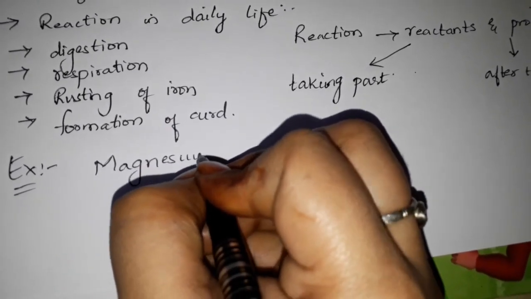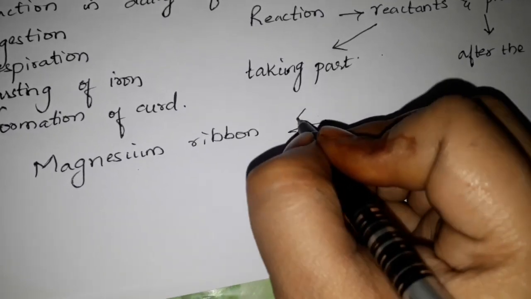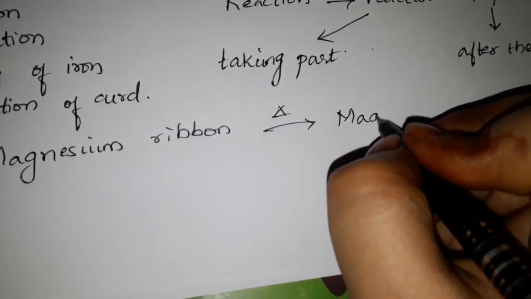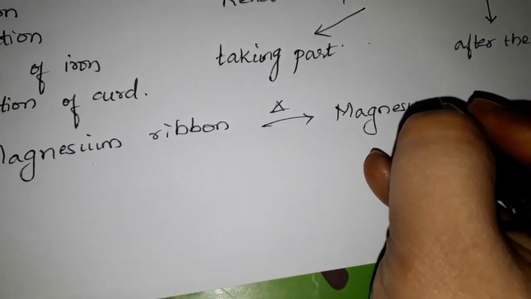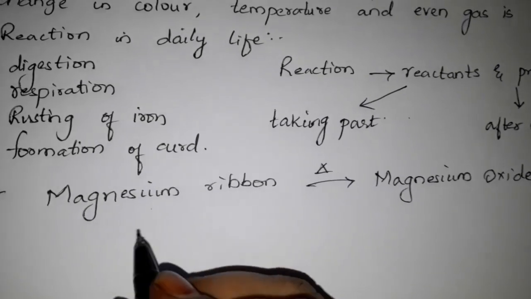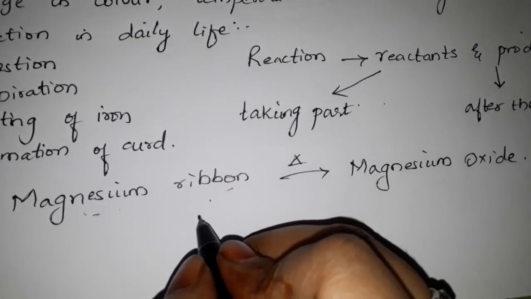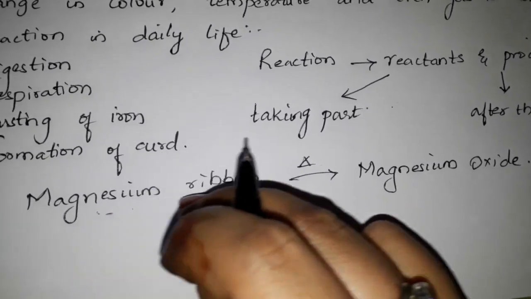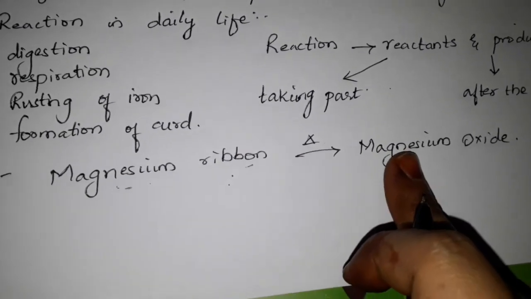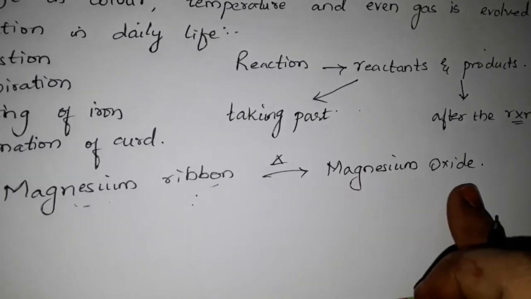We will take a magnesium ribbon. We will burn this. After burning, we will get magnesium oxide. Okay, we'll get what? Magnesium oxide. Fine. So first we had this ribbon which is a solid. Then we heated it and we got the magnesium oxide, right?